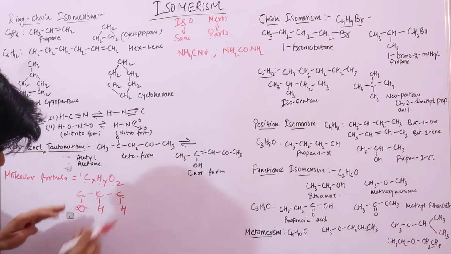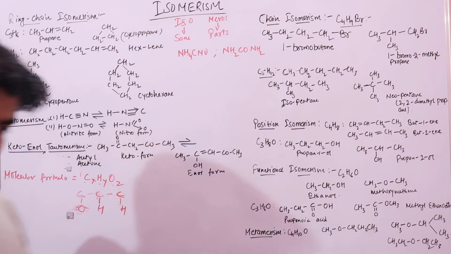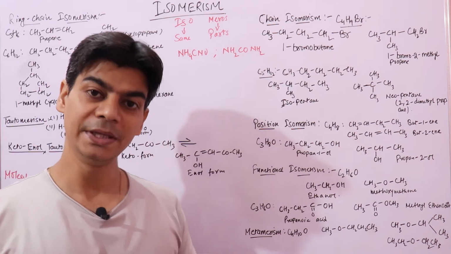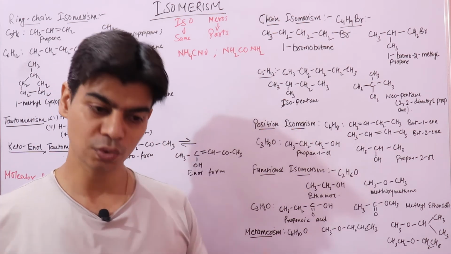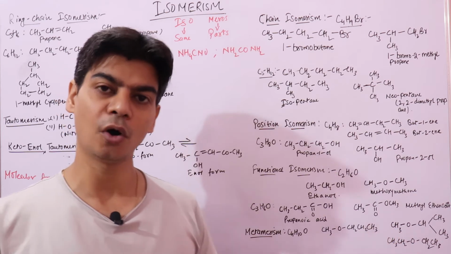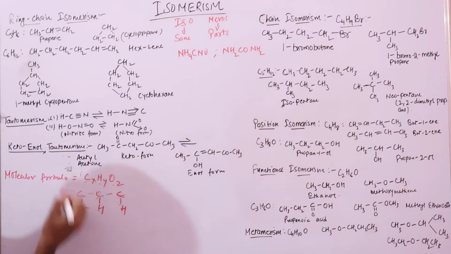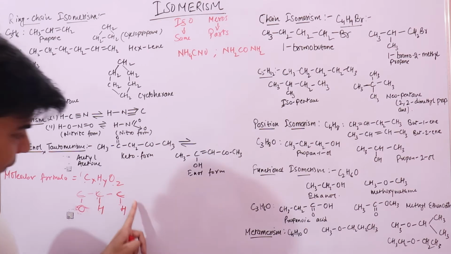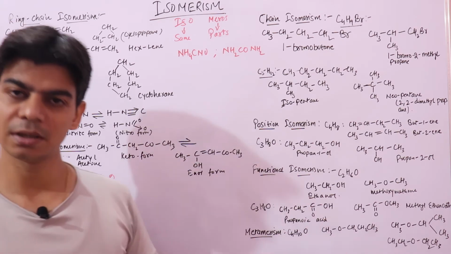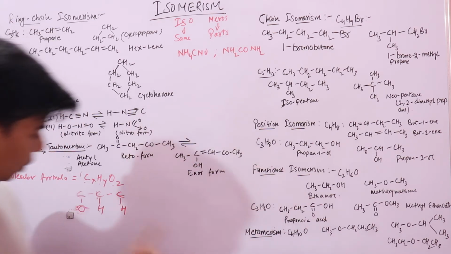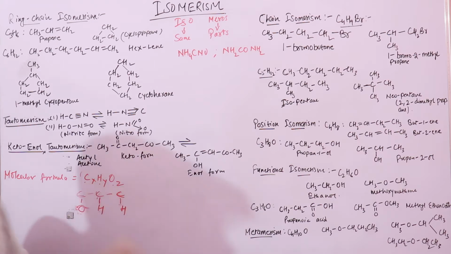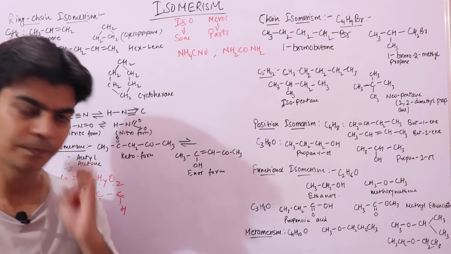It doesn't matter if I keep this oxygen on the first carbon atom, second carbon atom, or third carbon atom, the molecular formula will remain the same, but its structure is changing. Since its structure is changing, and one particular structure means one chemical compound, every chemical structure will form a different chemical compound. So basically this molecular formula represents different chemical compounds based on how these atoms are arranged in this molecule.